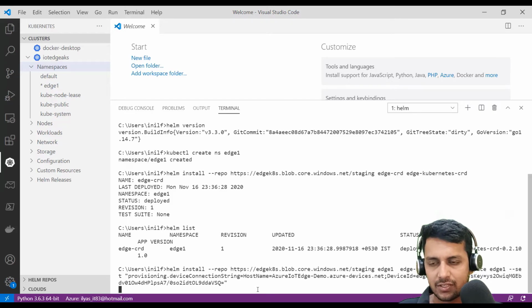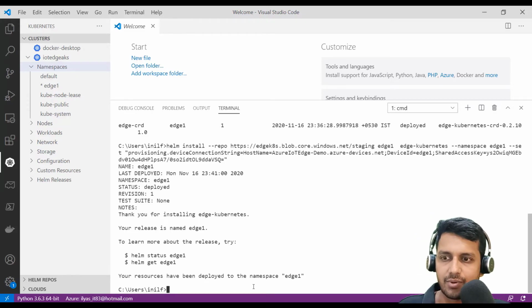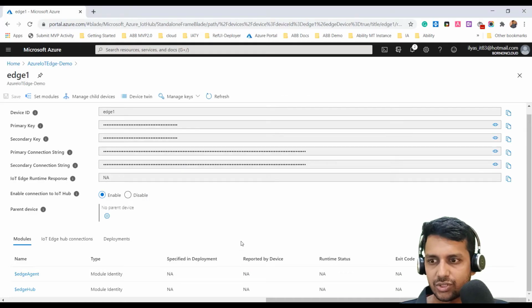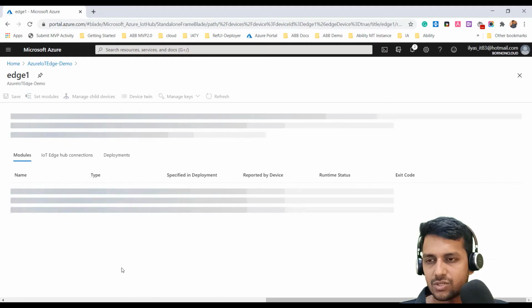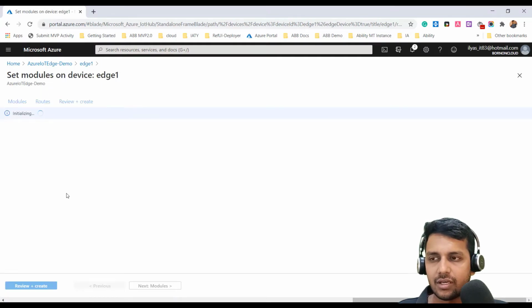It's going to take a while because it looks at the CRD, then gets the device related settings and sets up the IoT Edge itself on this namespace. It should be up in a moment. All right, we have the Edge configured properly. So we can go back to the portal and check. In a moment it should be up and give us what was specified in the deployment. While that is happening, let's start deploying a module.